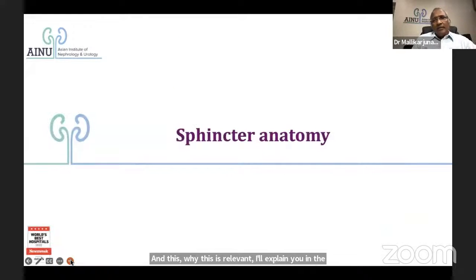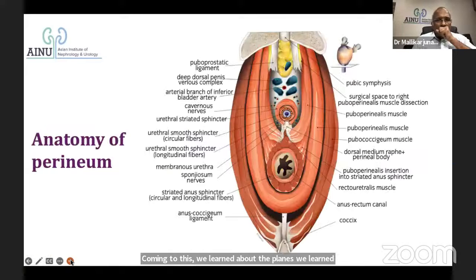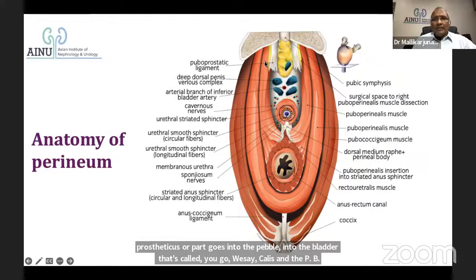Coming to this, we have learned about the planes, we learned about the neurovascular bundles, and we now learn about the sphincter anatomy. If you look at the anatomy of the perineum in relation to the continence part, let us look into it. These are the puboprostatic ligaments, and the muscle which comes next to it, part of the whole pelvic floor, is the puboperinealis muscle or the pubourethralis. A part goes onto the prostate, called puboprostaticus, or a part goes onto the bladder, that's called pubovesicalis, and the puboperinealis. This is the muscle which is going to be there. And this is one part of it.